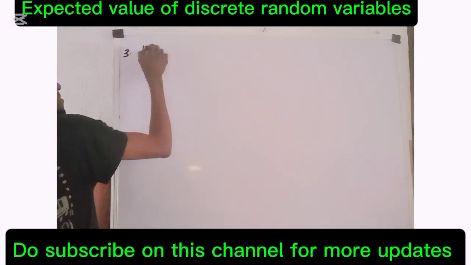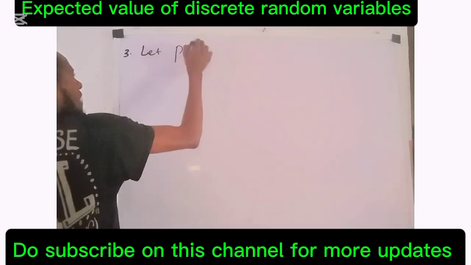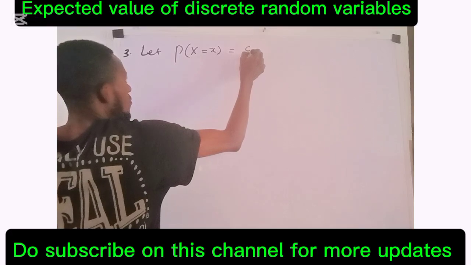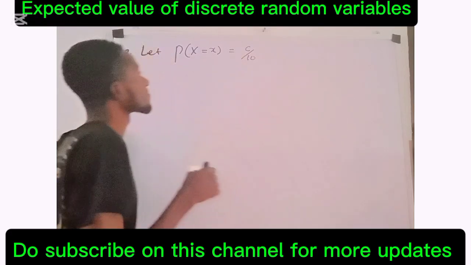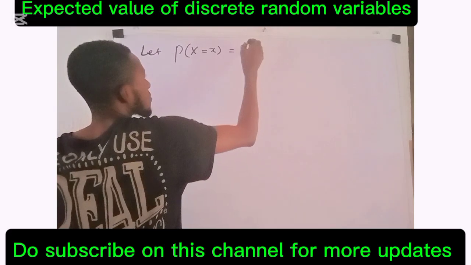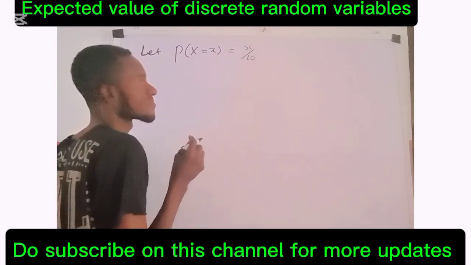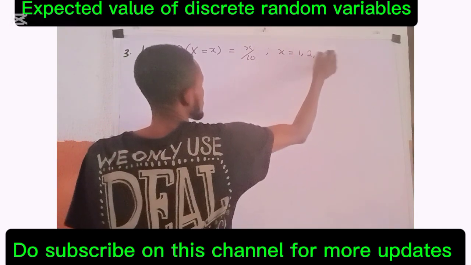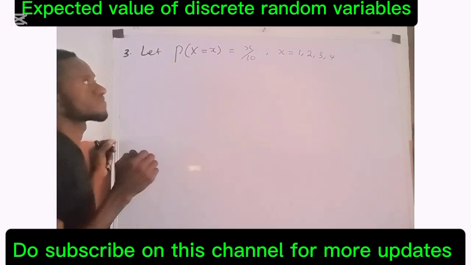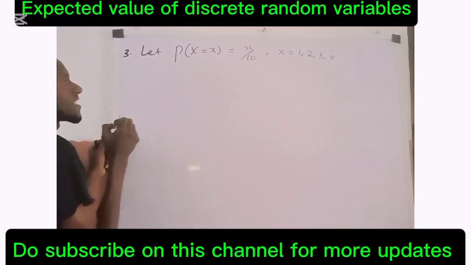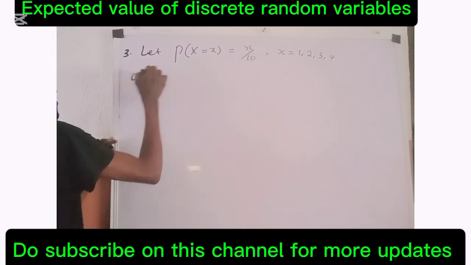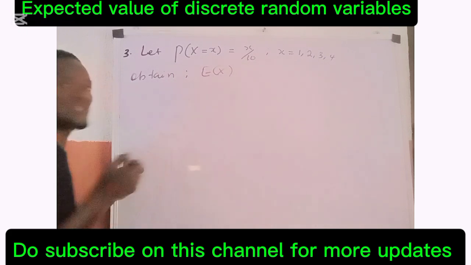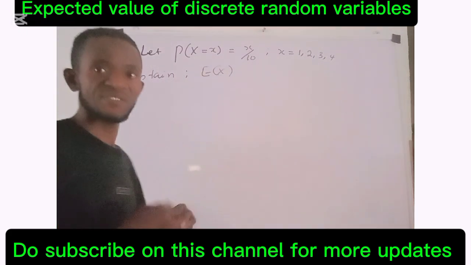They say let P of capital X equals small x be given as x over 10, for x equals 1, 2, 3, and 4. The question here says, obtain E of x, the expected value of x.